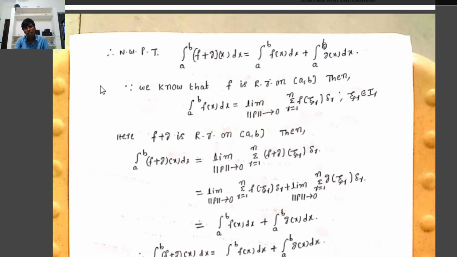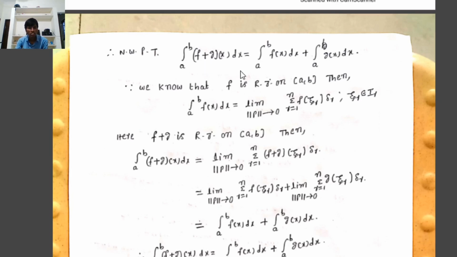Now we have to prove that the integral from a to b of (f+g)(x) dx equals the integral from a to b of f(x) dx plus the integral from a to b of g(x) dx. Already we know the second definition of Riemann integration: if f is Riemann integrable on [a,b], then the integral from a to b of f(x) dx equals the limit, as norm of the partition tends to 0, of the summation r equal to 1 to n of f(ξr) Δr, where ξr belongs to Ir.